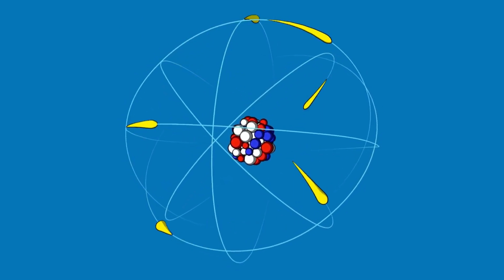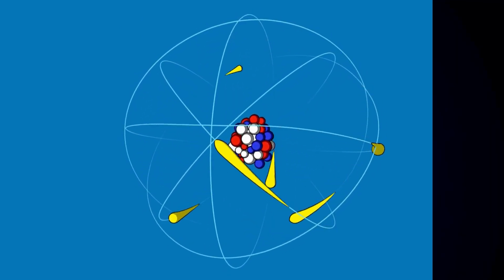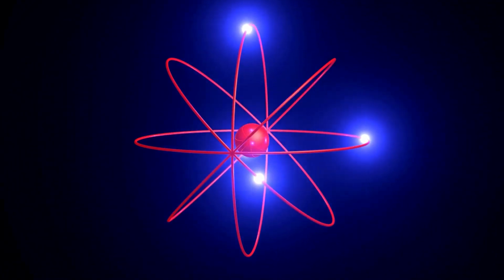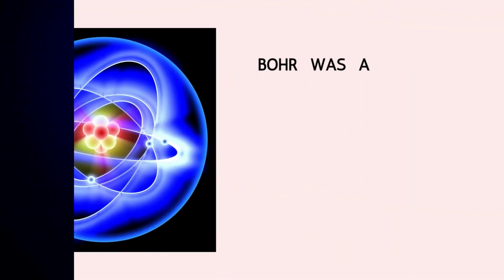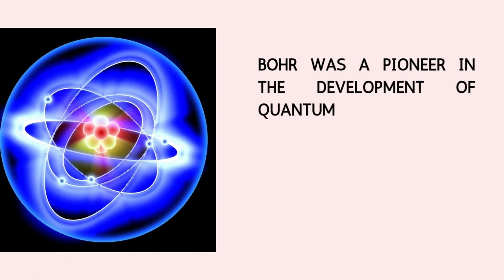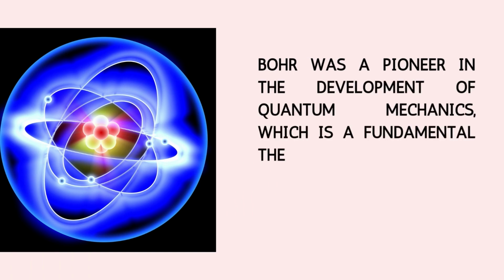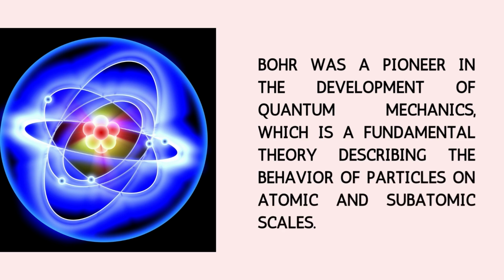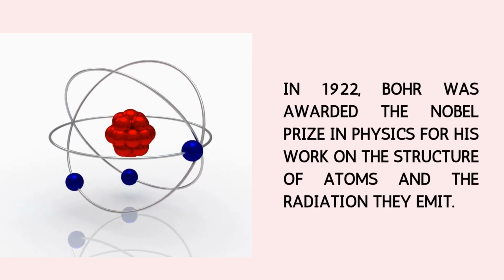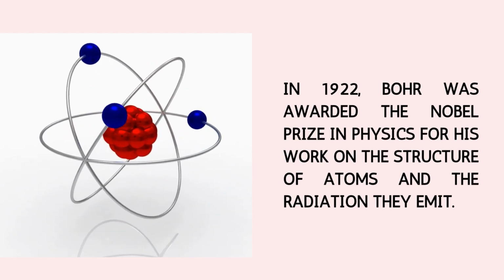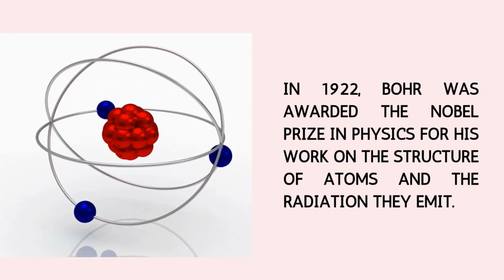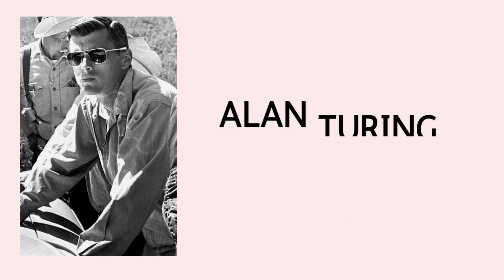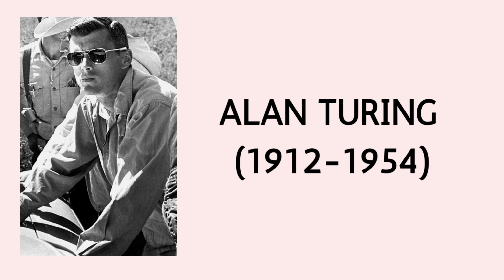It explained how electrons could orbit the nucleus in specific energy levels, and transitions between these levels explained the emission and absorption of light. Bohr was a pioneer in the development of quantum mechanics, which is a fundamental theory describing the behavior of particles on atomic and subatomic scales. In 1922, Bohr was awarded the Nobel Prize in Physics for his work on the structure of atoms and the radiation they emit.